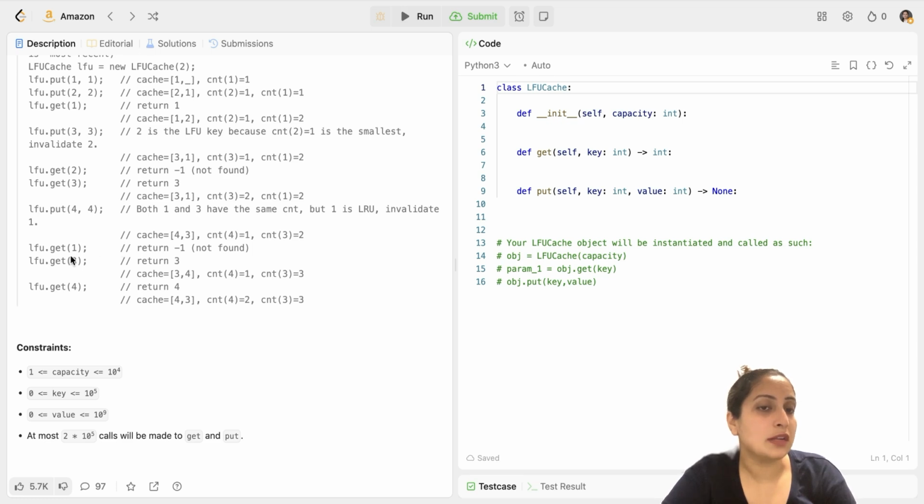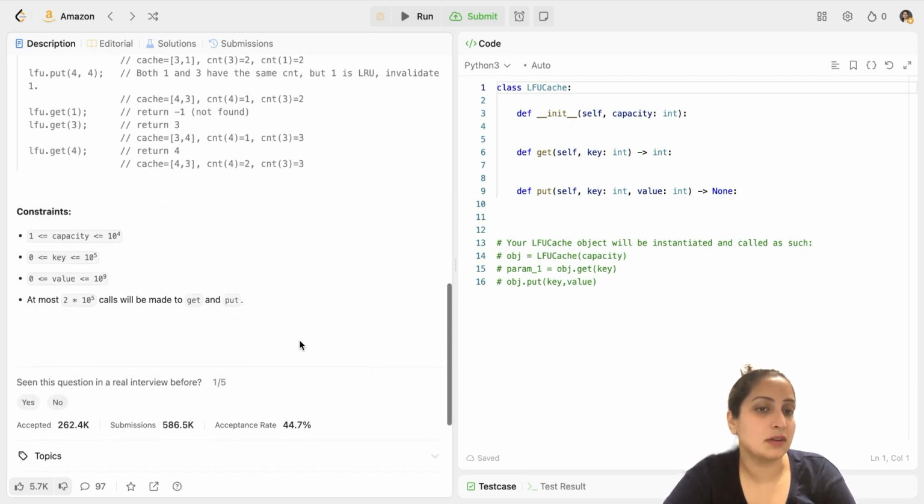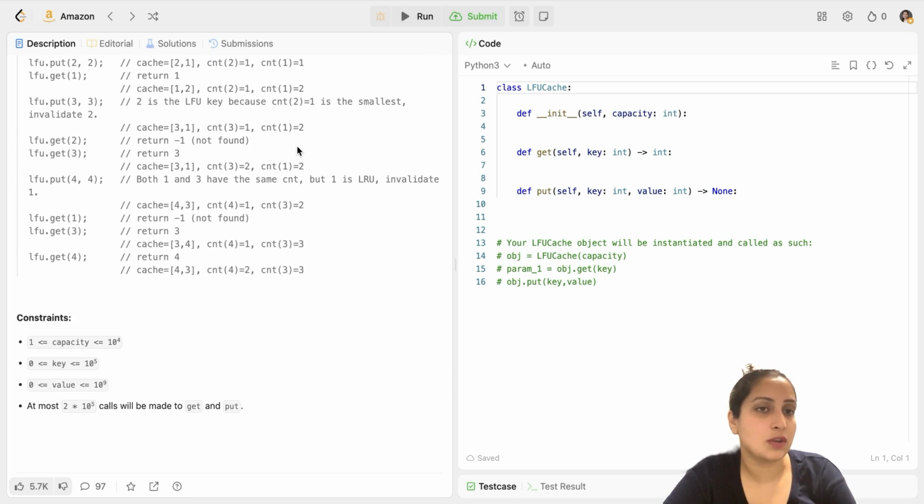Now LFU.get(1). Since 1 has already been popped, there would be no 1 found there and you return -1. Now LFU.get(3). You return the value for 3, but at the same time you update the count of 3, which would be 3 because there's another operation that happened with it, and count of 4 would be 1. Now LFU.get(4). Return the value for 4, but at the same time the count of 4 gets updated to 2 and count of 3 stays at 3. That's how this question works.